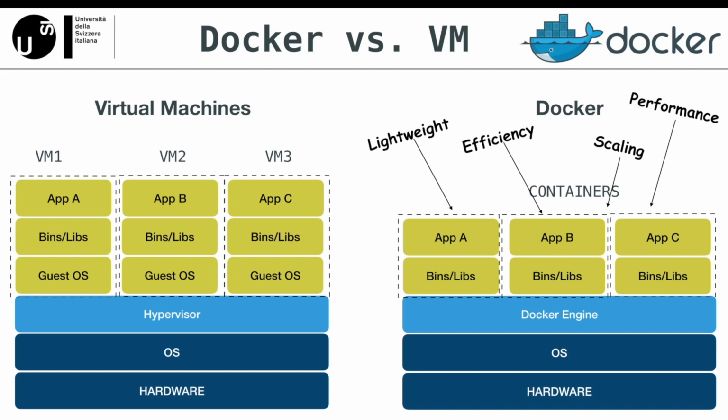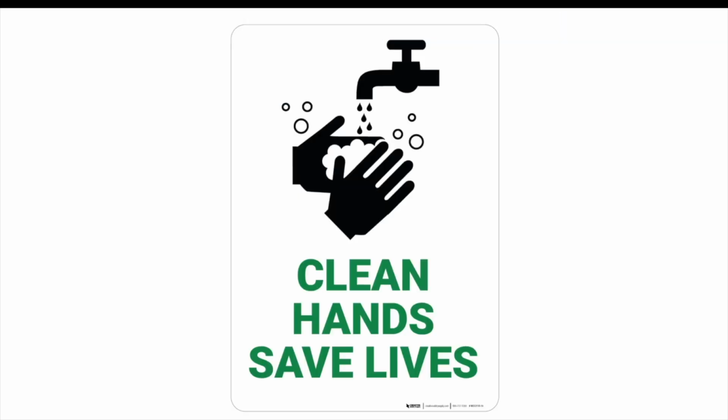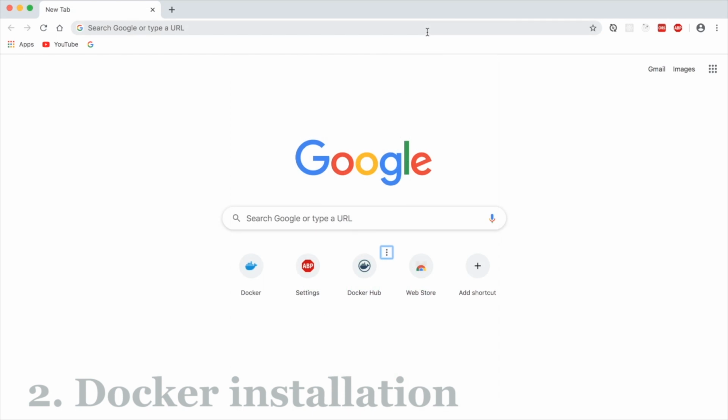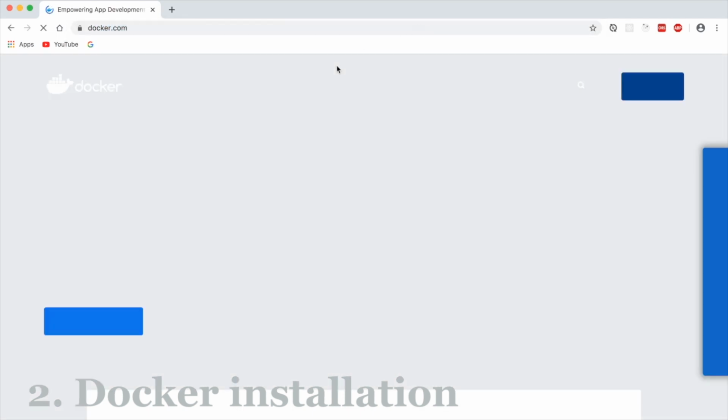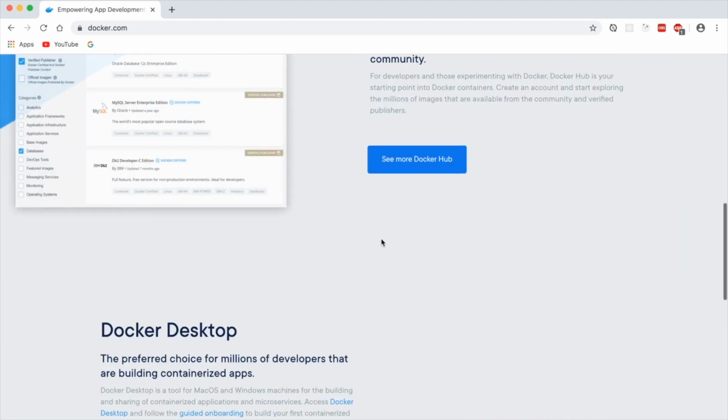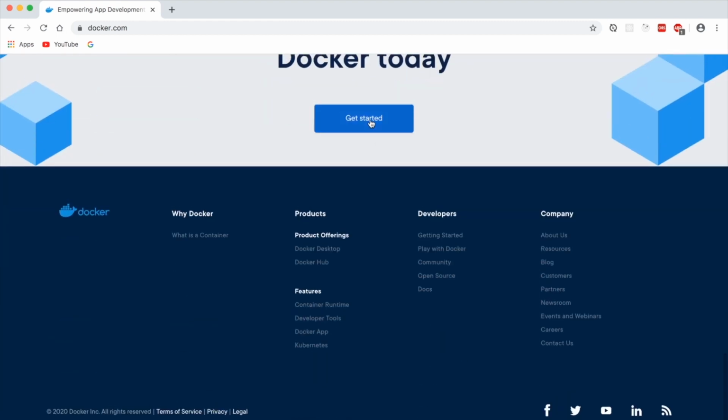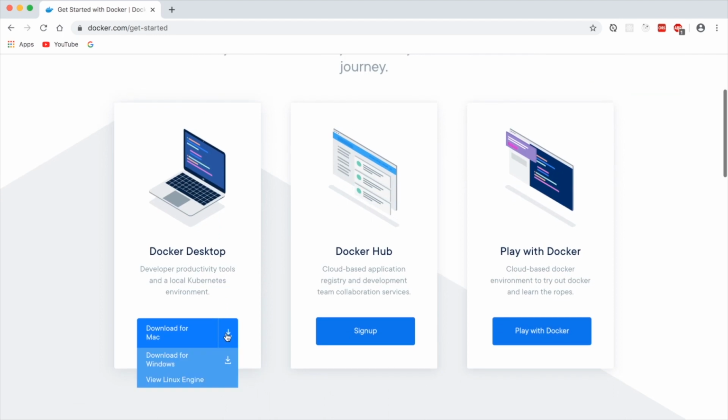Now let's get into the real stuff and get our hands dirty, which again, I don't know whether it is the right expression to use, but you know what I mean. First things first, we need to get Docker onto our machines. You simply search for Docker, click on the first link, and here is their main website. Click on Get Started and download Docker Desktop to allow Docker containers to run on our computers. I'm not gonna do that now since I already have Docker installed.